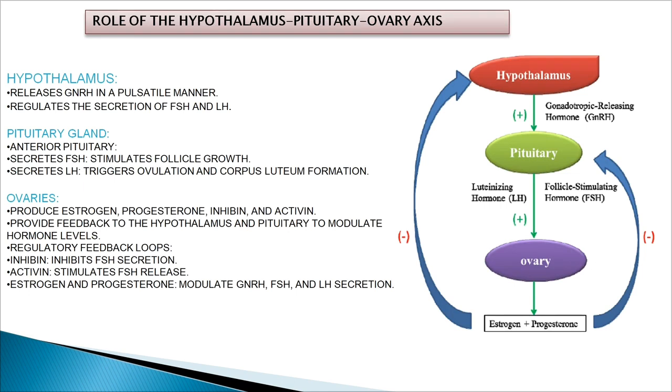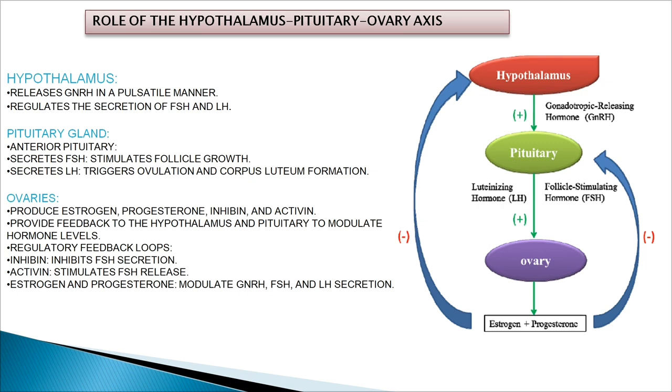Now, what is the role of the hypothalamic pituitary ovarian axis? In short, we call it HPO. The hypothalamus releases GnRH in a pulsatile manner, and it regulates the secretion of FSH and LH from the pituitary, which in turn cause the ovaries to release the estrogen and progesterone.